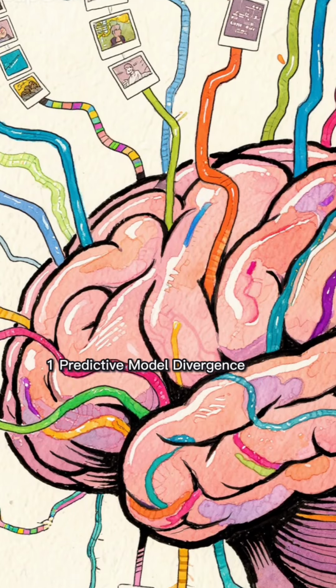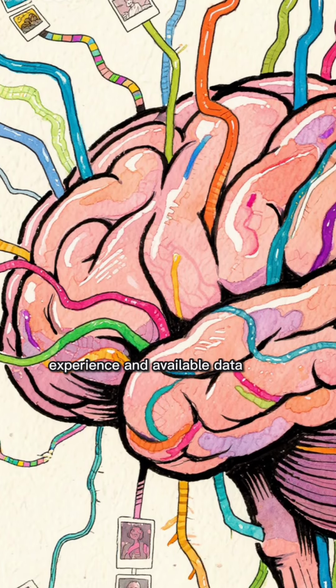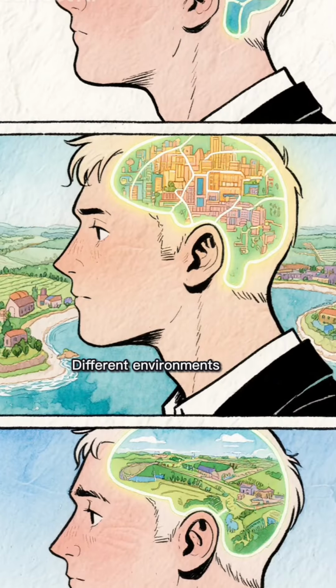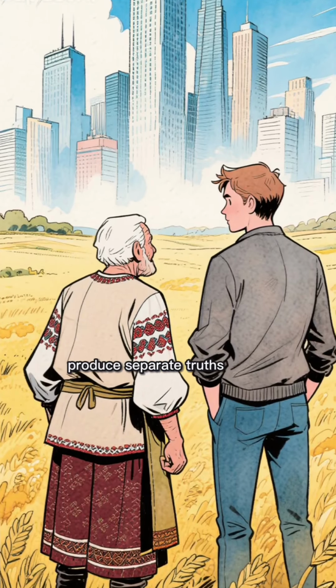1. Predictive model divergence. The brain constructs internal models of reality from prior experience and available data. Different environments generate different predictive maps. This is when separate lived conditions produce separate truths.